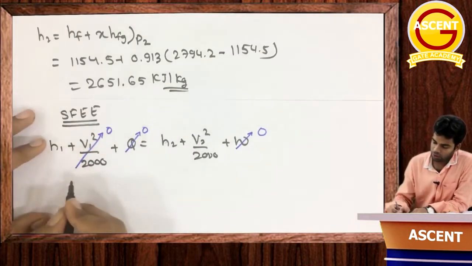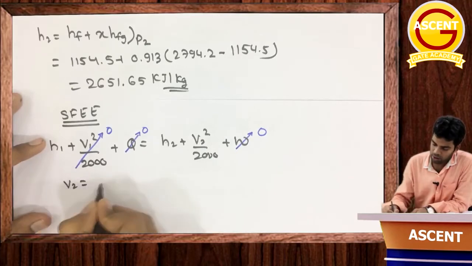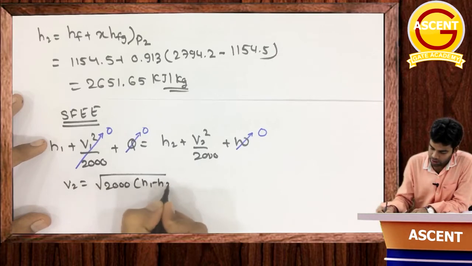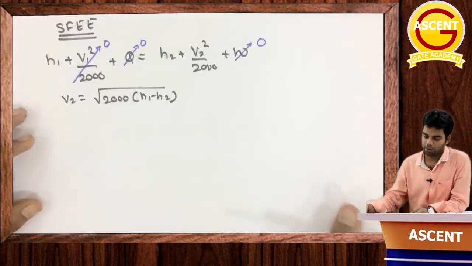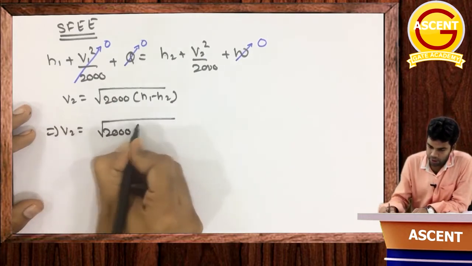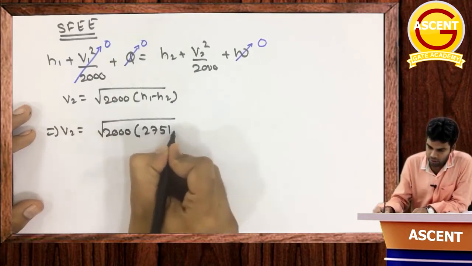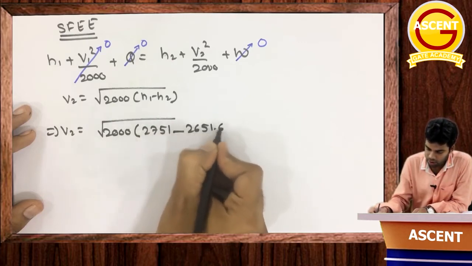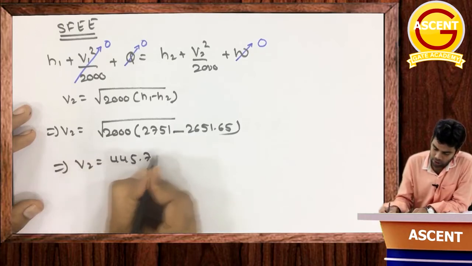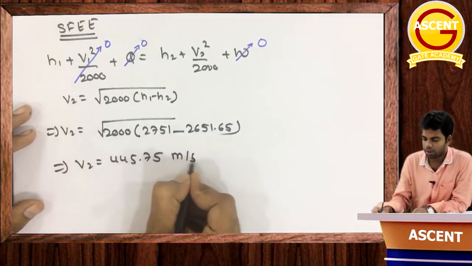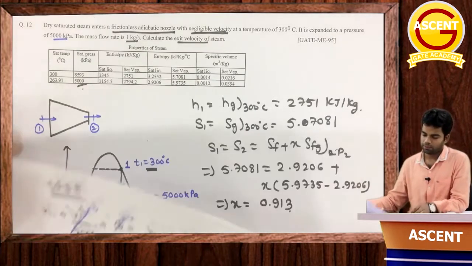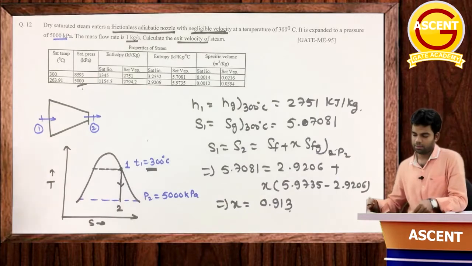So finally you get V2 is equal to under root of 2000 into H1 minus H2. So just put the values. V2 is equal to under root of 2000 into 2751 minus 2651.65. So from here V2 will be equal to 445.75 meter per second. Getting this or not? So the answer should be 445.75 meter per second. Clear or not?